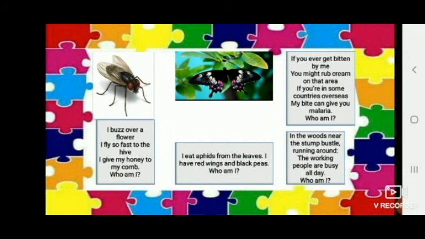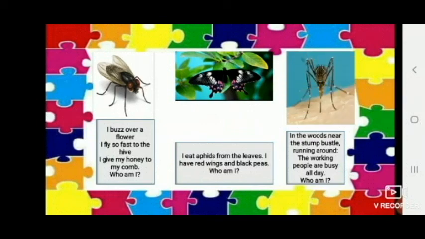If you ever get bitten by me, you might rub cream on that area. If you are in some countries overseas, my bite can give you malaria. Who am I? Which is that which causes malaria? Mosquito.